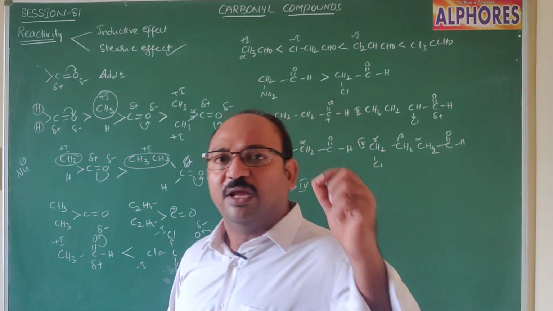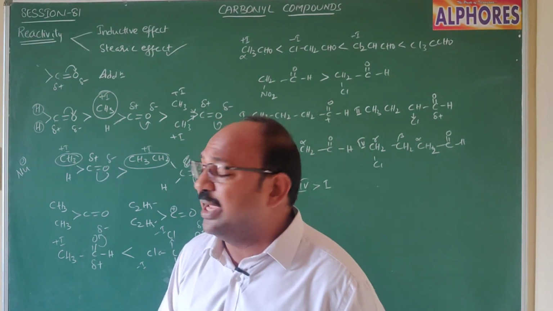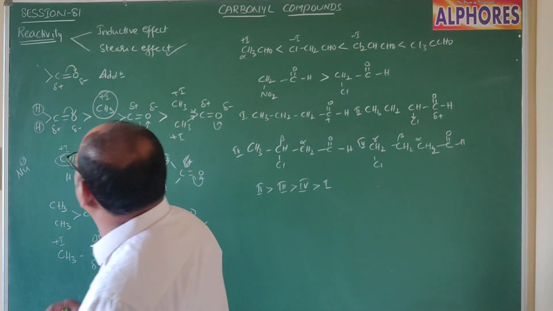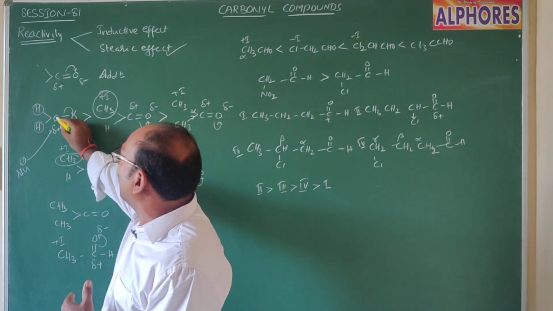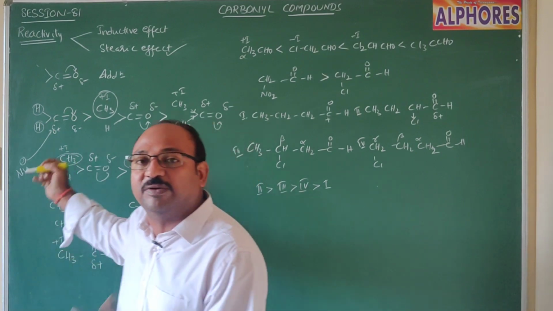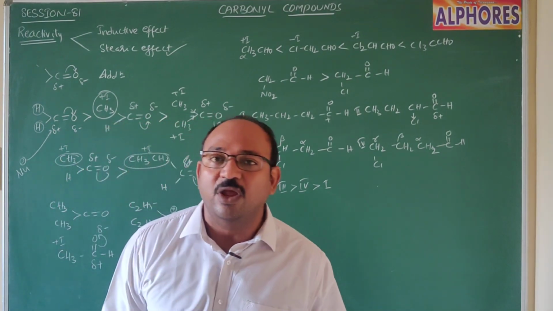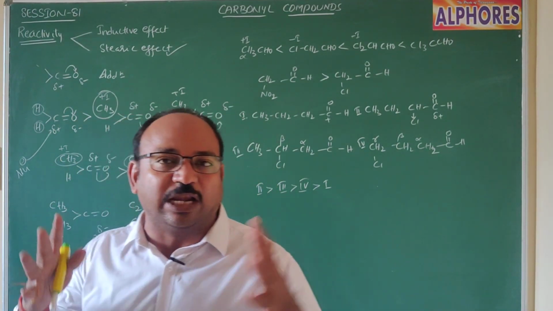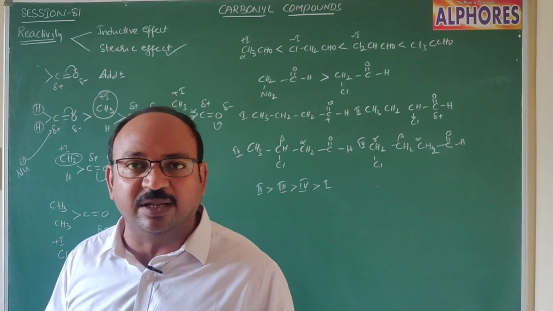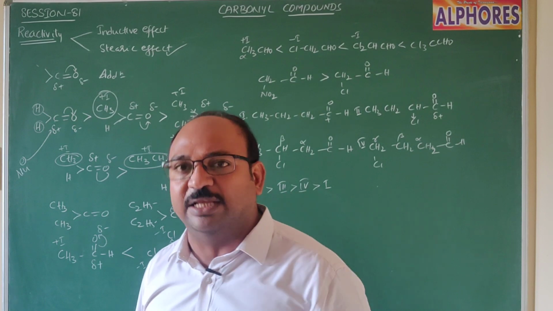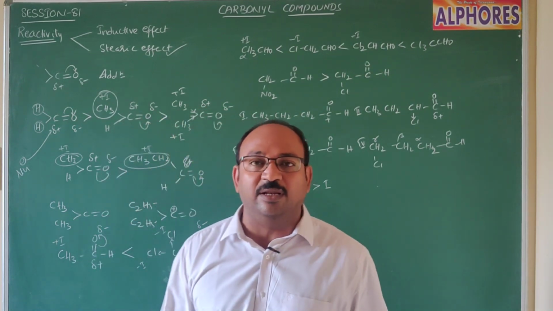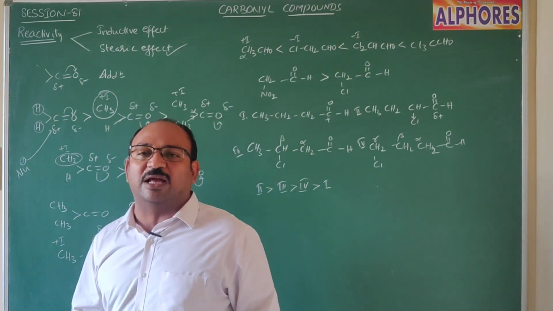Whatever it may be, it is an electron-rich species. Being electron-rich, when it approaches the positively charged carbonyl carbon and faces more repulsion, its ability to attack the carbonyl carbon decreases.